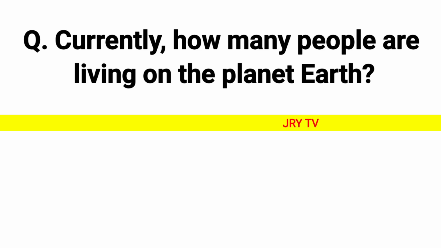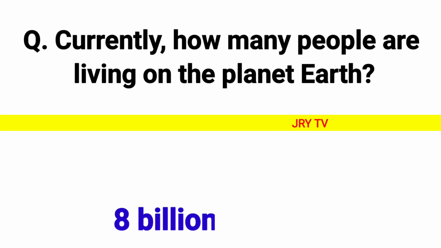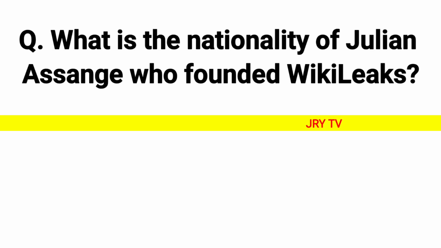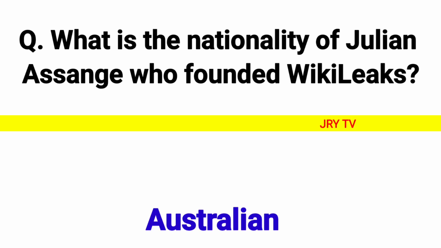Question: Currently how many people are living on the planet Earth? Answer: 8 billion people. Question: What is the nationality of Julian Assange who founded WikiLeaks? Answer: Australian.